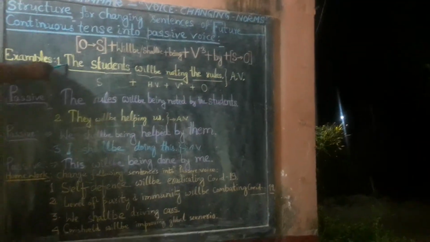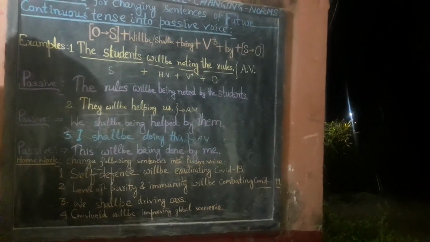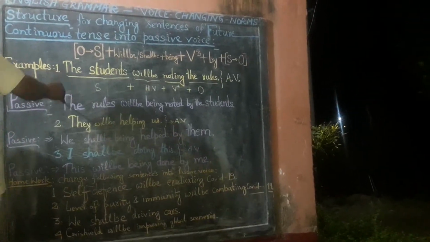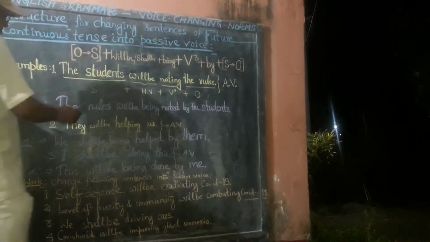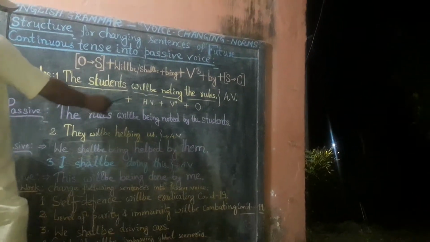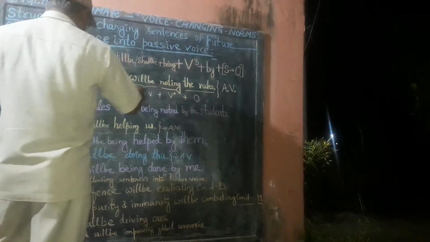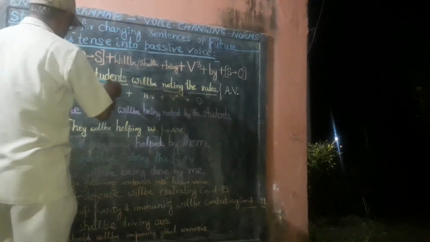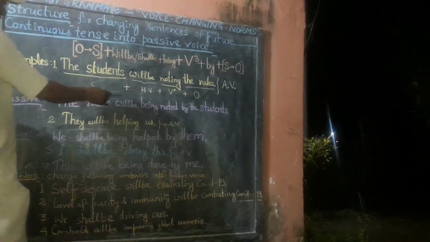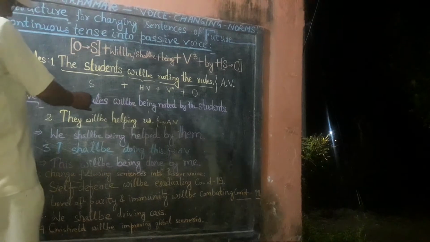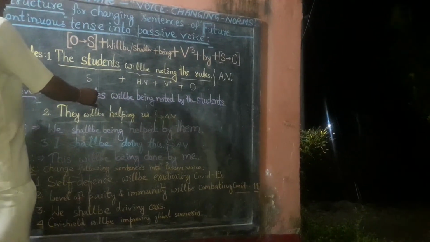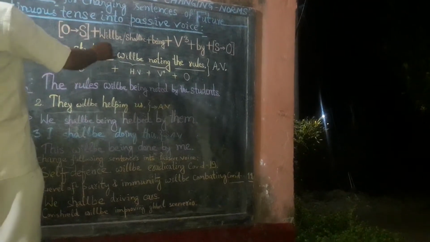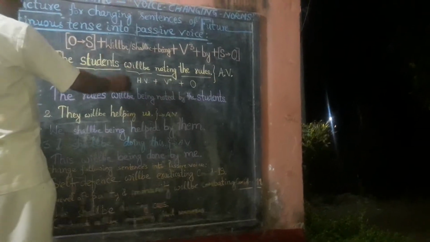In order to change this sentence into passive form, we follow this structure. Consequently, the object comes first. That means it becomes the subject, so it is shifted first: the rules. Then, as per the number and person of rules, will be is used.